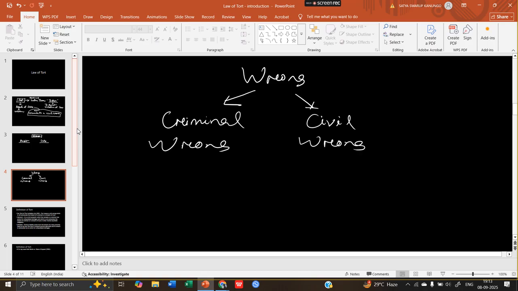Even if you want to divorce your wife, you by yourself have to go to the court and file a divorce petition. You don't need to go to the police to say that I want to divorce my wife. Okay, so in civil cases, you need to take all the actions by yourself, by spending your money. So the state or the authority will not help you out. But in criminal wrong, this can be done.